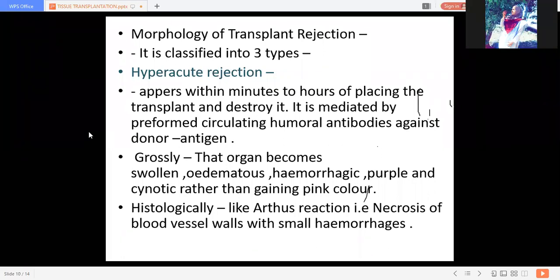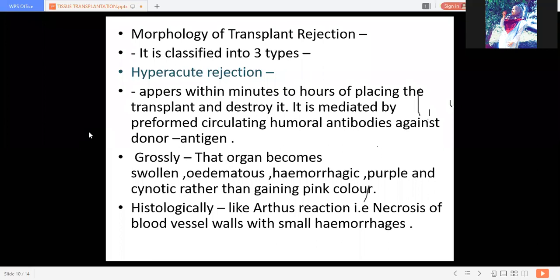It is a local response of the immune system. So what is that Arthus reaction? What happens in Arthus reaction? It is localized hypersensitivity. No, it is not systemic. There is platelet aggregation, and formation of antigen antibody complexes. What are the histological or morphological changes that occur in Arthus reaction?